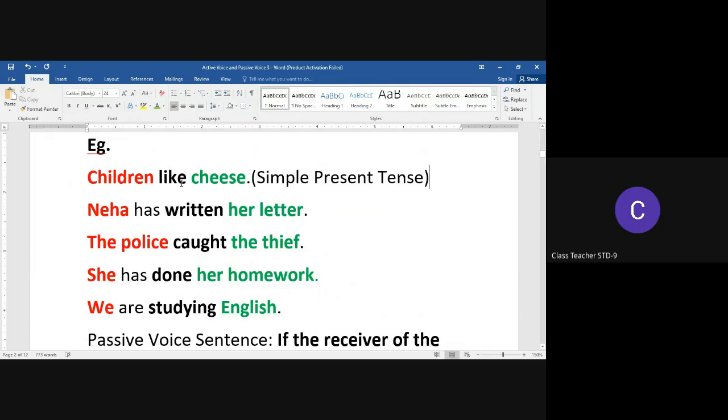Now, we already know that the main verb will be transformed to V3 form when we transform it from active voice to passive voice. So there is no doubt there. Now, in order to indicate the tense of the active voice sentence, we need to take help from helping verbs.